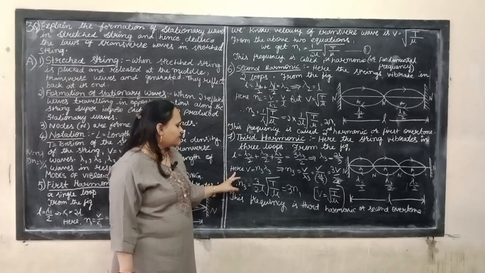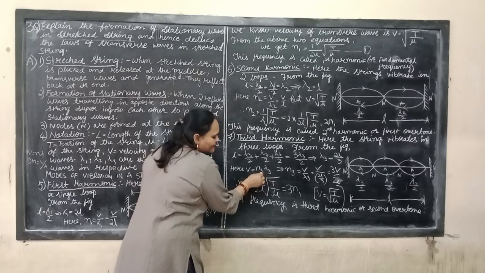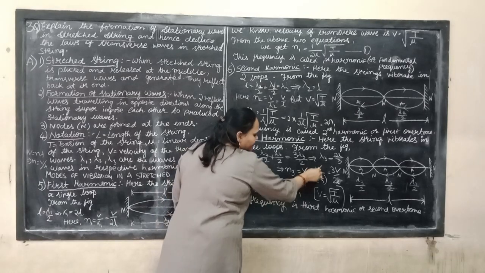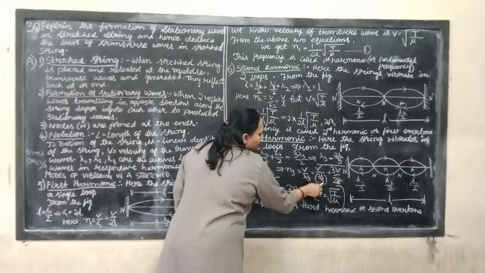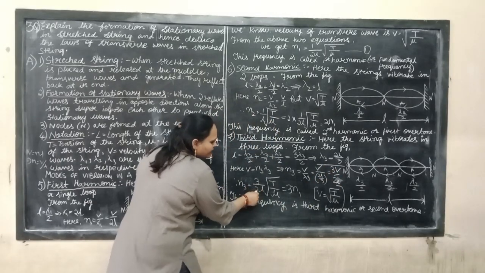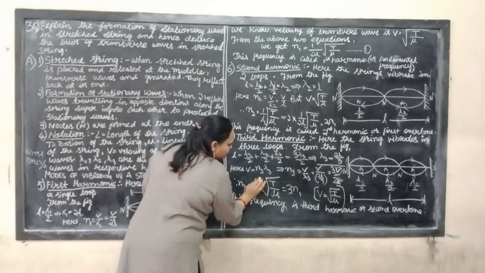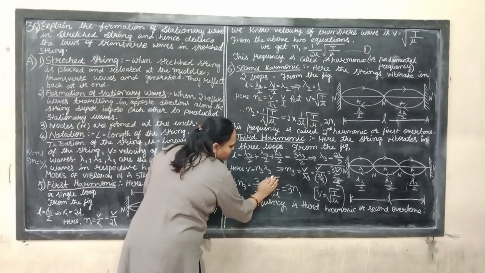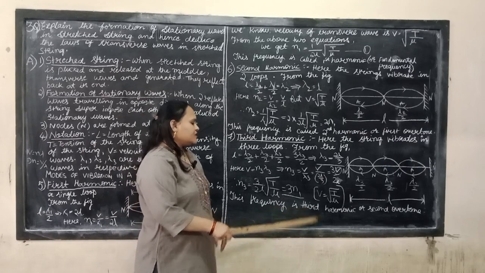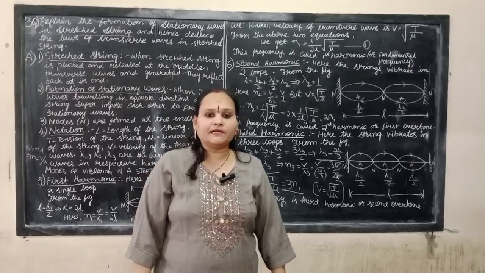Next, here V equals n lambda, so for the third harmonic, n3 equals V by lambda 3, which is 3V by 2L. Replacing V with root of T by mu, 3 by 2L into root of T by mu, which is 3 n1. This is the frequency of the third harmonic or second overtone.